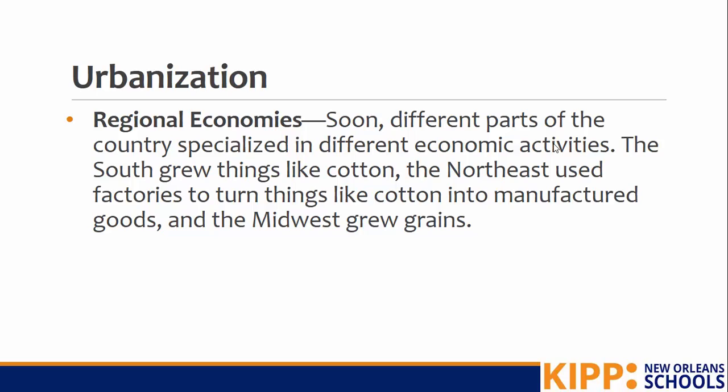The South is growing things like cotton. The Northeast is using things like factories to turn raw materials like cotton into manufactured goods. And the Midwest is growing grains. We're going to see when we talk more about Unit 5 that America is becoming more and more sectionalized. So we talked about sectionalism. Each area of the country is going to be so different that once the Civil War breaks out, these differences are going to play a role in that war.